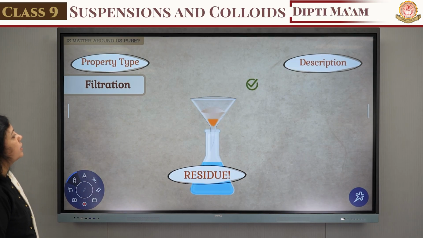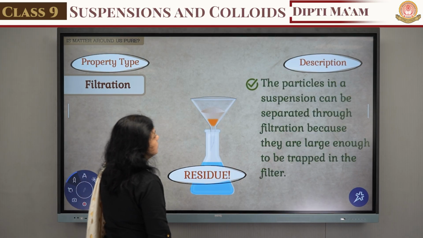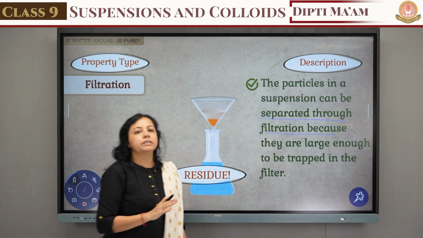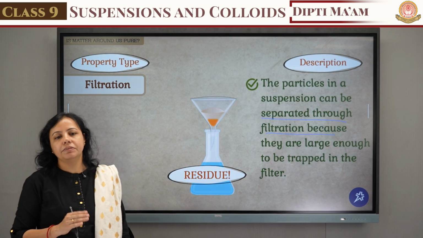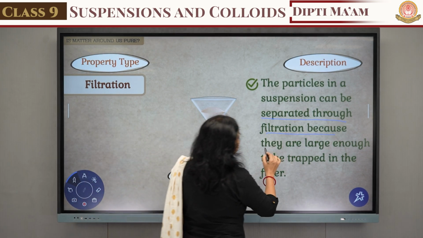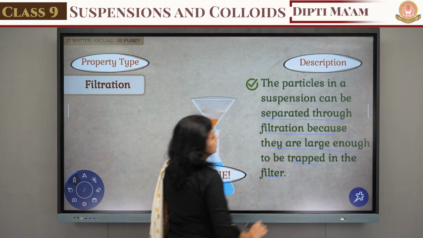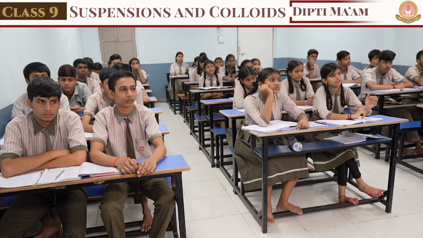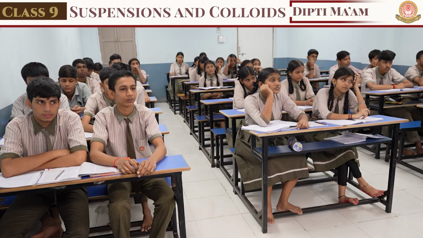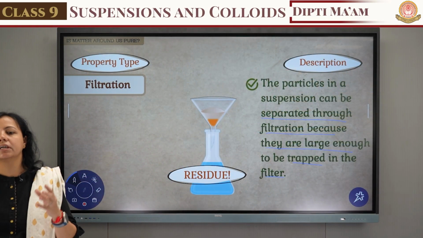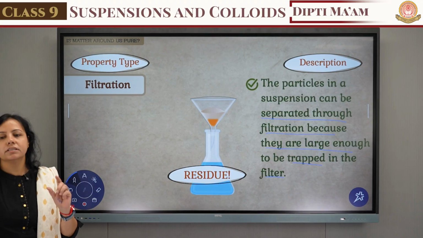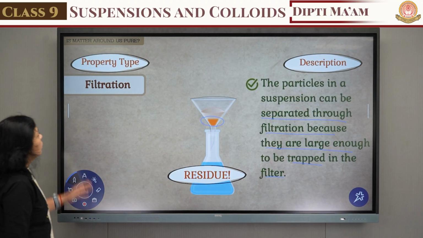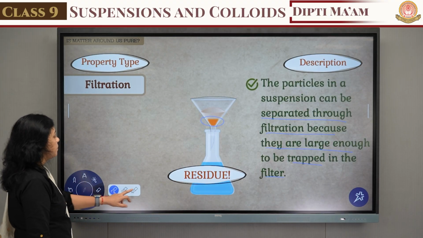So what is the description related to this property? The particles in a suspension can be separated through filtration. Why can we use filtration here? Because the particles are clearly visible, and they are large enough to be trapped in the filter. इजीली हम जो है वो फिल्टर पेपर की हेल्प से सैंड के पार्टिकल को हम ट्रैप कर पाएंगे, और वो जो है वो अनडिजोल्व पार्टिकल है किसके अंदर, सॉल्यूशन के अंदर. The sand is not dissolved in the water, so we can easily trap it on the filter paper. So on filtration we can see the residue on the filter paper.